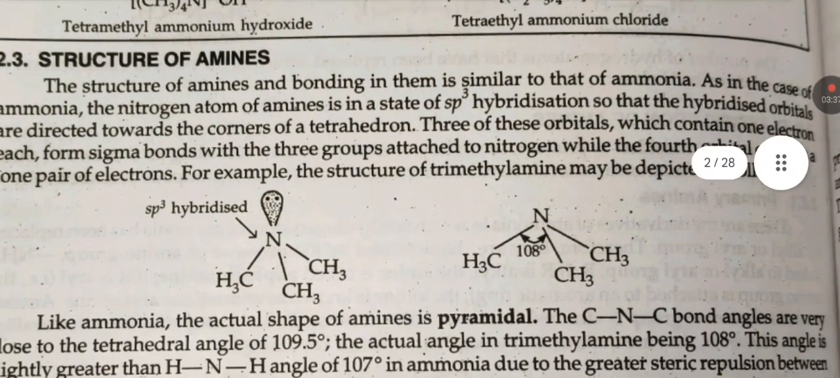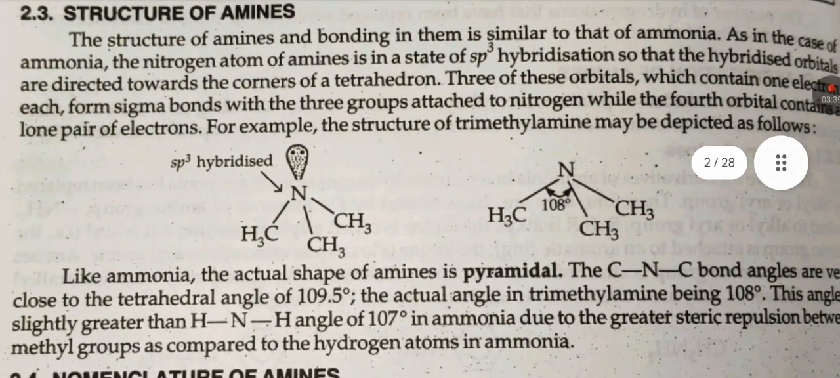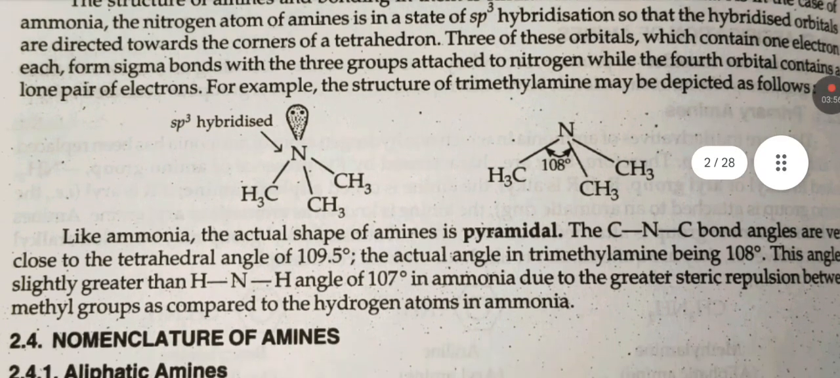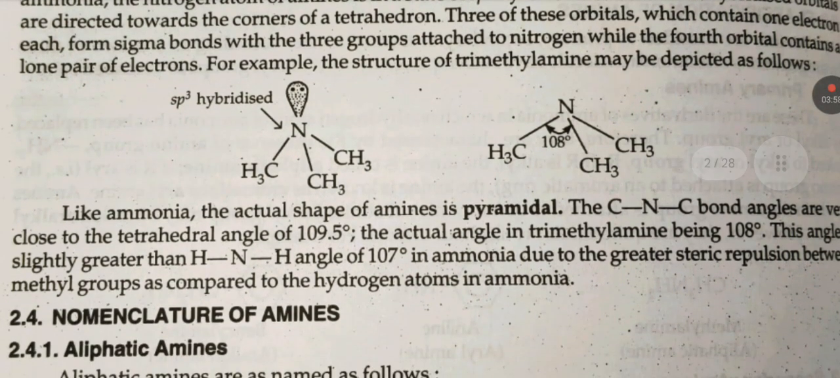Structure of amines. The structure of amine and bonding in them is similar to that of ammonia. As in the case of ammonia, the nitrogen atom of amine is in the state of sp3 hybridization, so that the hybridized orbitals are directed towards the corners of a tetrahedron. Three of these orbitals, which contain one electron each, form sigma bonds with the three groups attached to nitrogen, while the fourth orbital contains a lone pair of electrons.